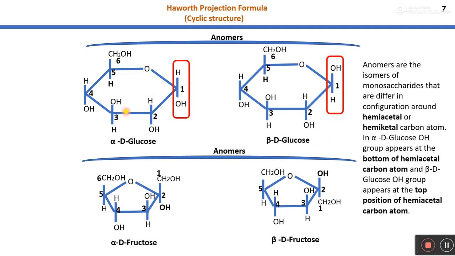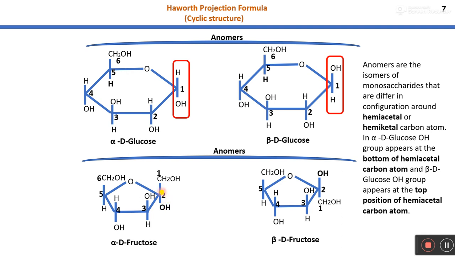So since these two differ in configuration around the carbon 1 position, or you can say hemiacetal carbon position, these two isomers are known as anomers. And in the case of D fructose, in alpha D fructose, the hydroxyl group is present at the bottom of the hemiketal carbon atom.